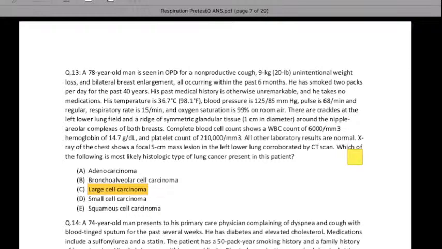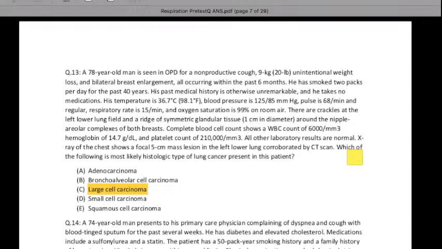In this, the keyword is gynecomastia. The atypical finding you are seeing, the keywords are smoker, and secondly gynecomastia, the enlargement of the breast. It's a male enlargement of the breast.